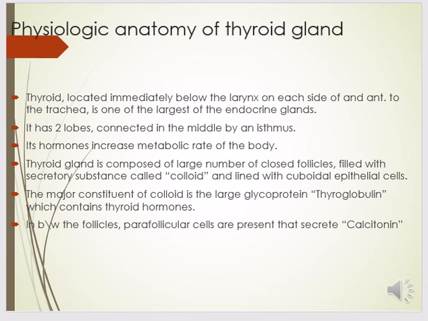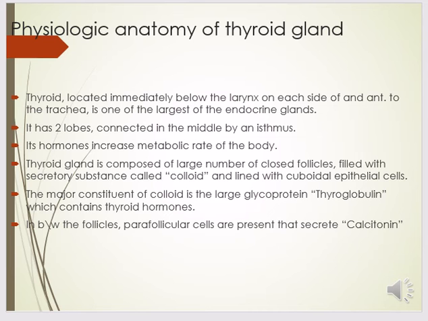So thyroid is an endocrine gland situated in the root of the neck on either side of the trachea. It has two lobes which are connected in the middle by the isthmus. It weighs about 20 to 40 grams in adults. Thyroid is larger in females than in males. Its hormones increase the metabolic rate of the body.